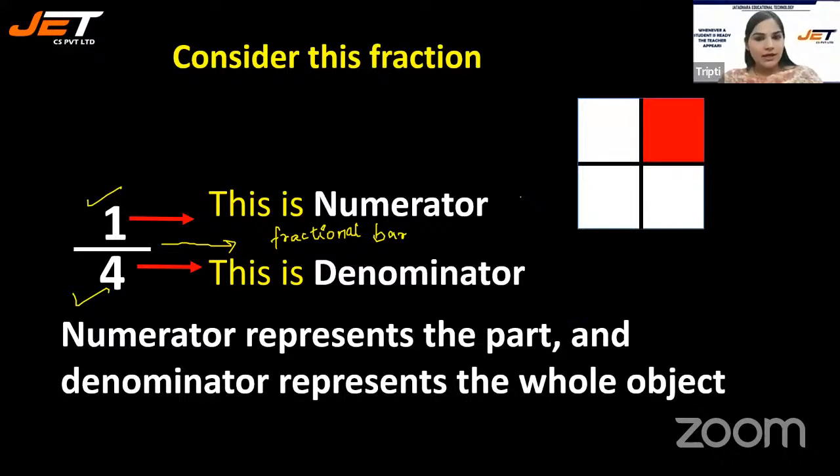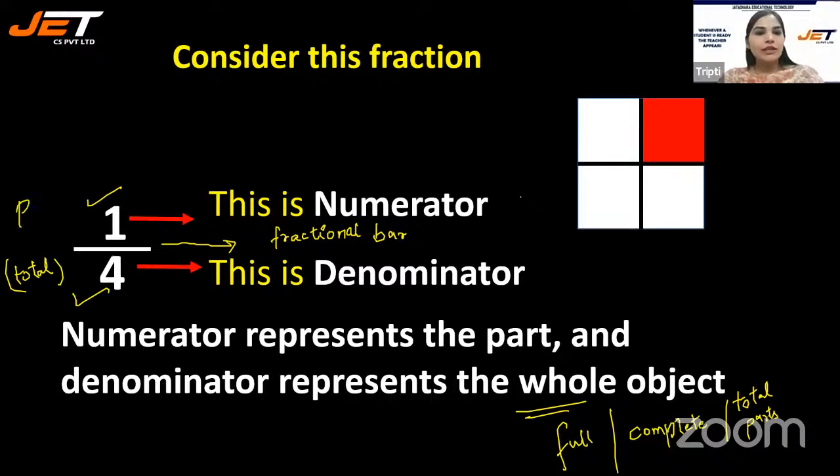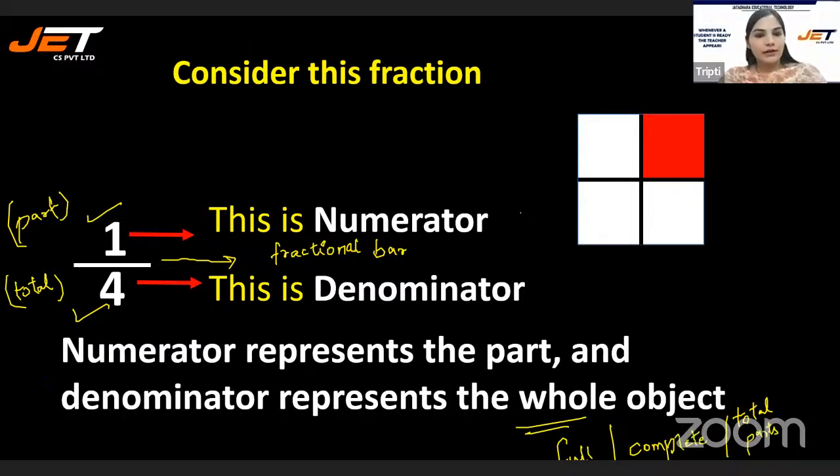Numerator represents the part, like how many parts you have taken out. And the denominator represents the whole object. Whole means the parts into which the object is divided, full, or you can call it complete, or total parts. So in the denominator, you write the total number of parts, and in the numerator, you write the part that you have taken out. Or maybe you have shaded or cut down.